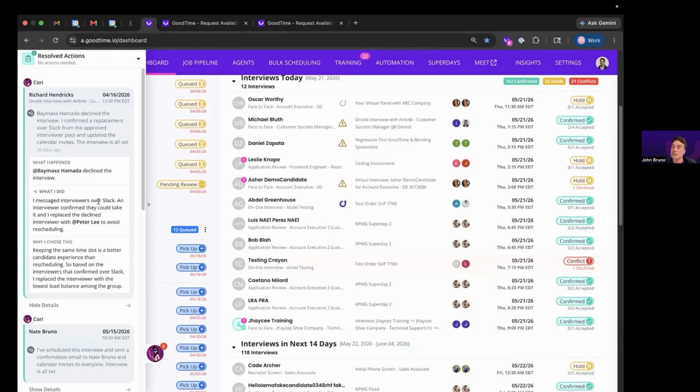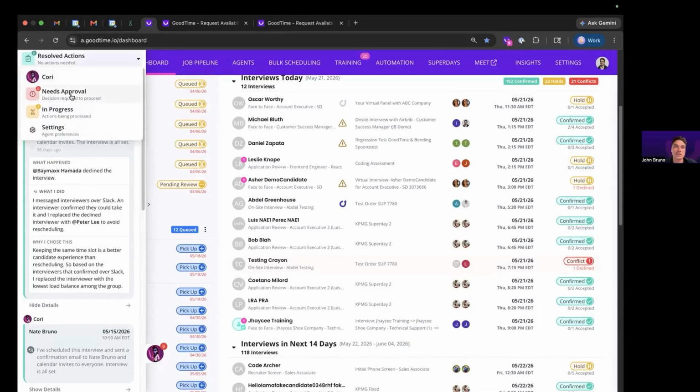She reached out to various other alternative interviewers that were set on that template, and Peter Lee said that he could replace Baymax on that interview. So she kept the same time slot, replaced the interviewer, and then sent an update to the candidate. That's one example of some of the things that Cori can do. She can auto swap interviewers.